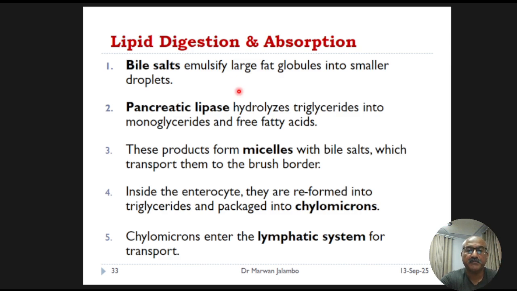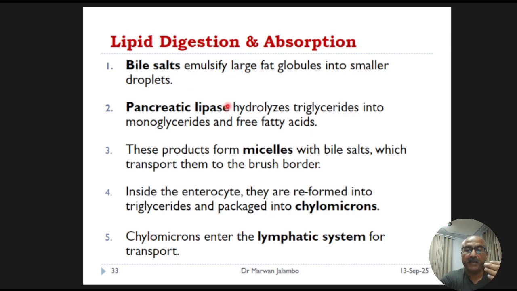The first step is emulsification, where bile salt acts like soap to break large fat globules into tiny droplets. This increases the surface area for pancreatic lipase to work, breaking triglycerides down.